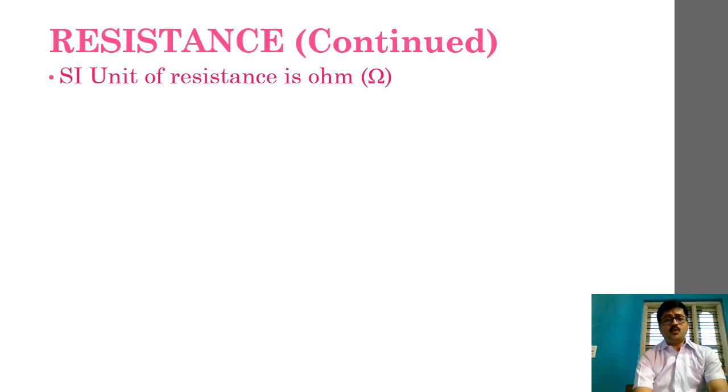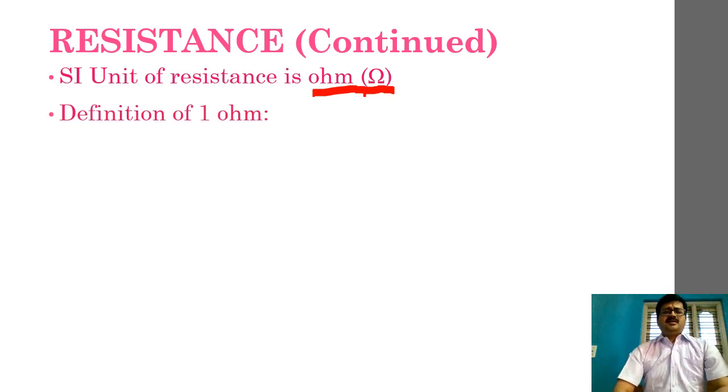The SI unit is ohm, and ohm has the symbol capital omega, as you can see here. So kindly remember this symbol, and now let us define what is 1 ohm. We will do it merely by using the mathematical form of Ohm's law, that is V is equal to IR, or R is equal to V by I.